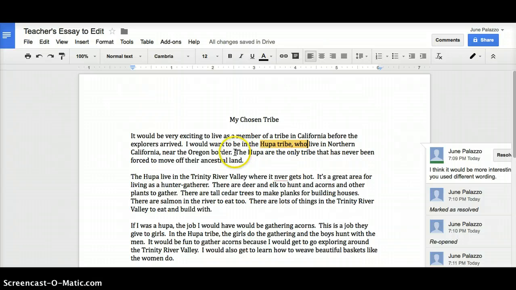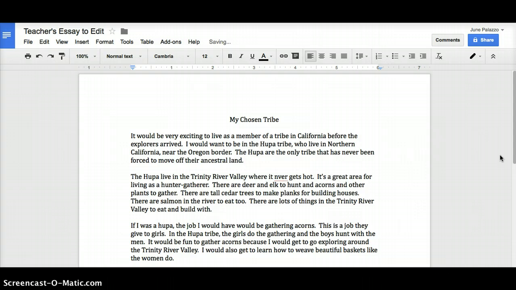Then we go on, and now we have Hoopa in the middle of our sentence and at the beginning, rather than back to back and 2 times at the beginning of the sentence. The Hoopa are the only tribe that has never been forced to move off their ancestral lands. Okay, so we're going to click on resolve because we fixed that. So here we go, and it's going to go away. Boom.